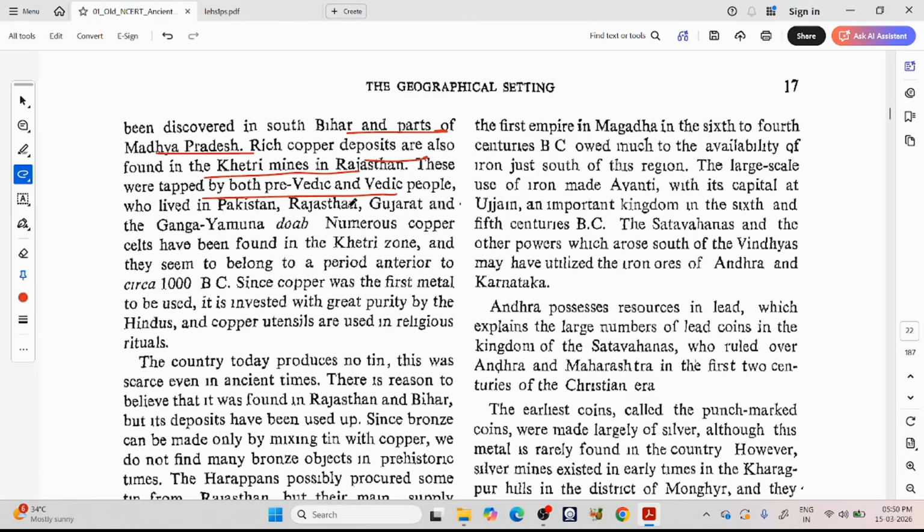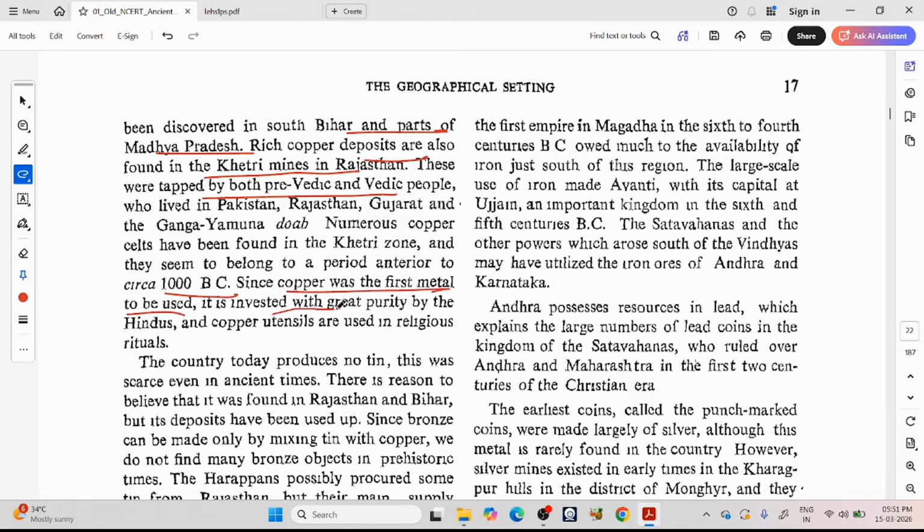So tapped by both pre-Vedic and Vedic people who lived in Pakistan, Rajasthan, Gujarat, and the Ganga-Yamuna Doab. Numerous copper hoards have been found in this zone, and they seem to belong to a period anterior to circa 1000 BC. So even before 1000 BC, there is evidence that people started using copper, since copper was the first metal to be used.